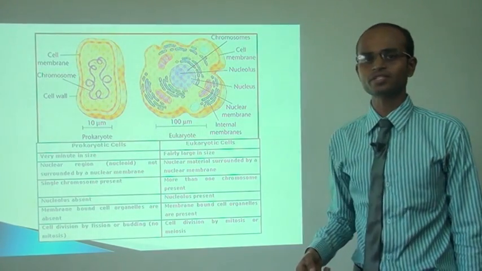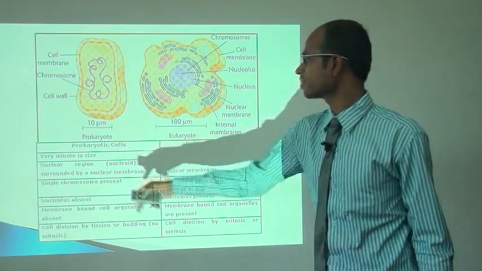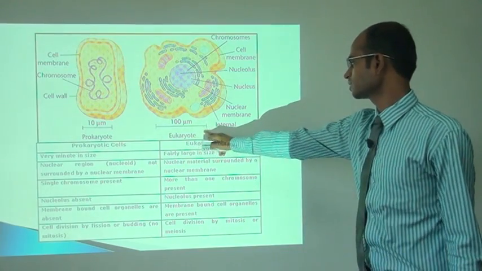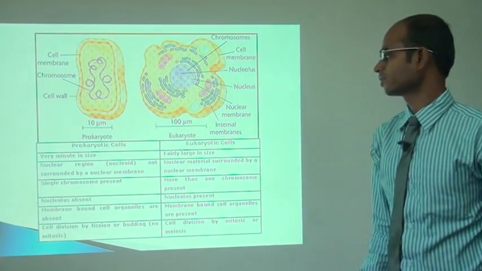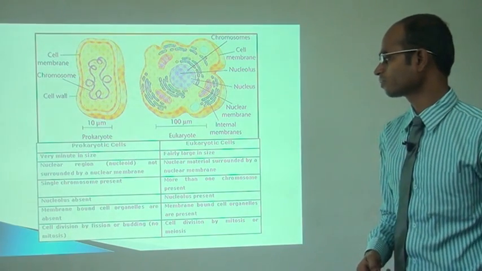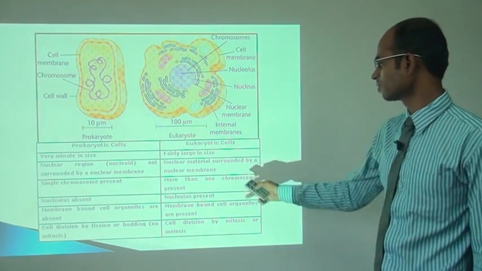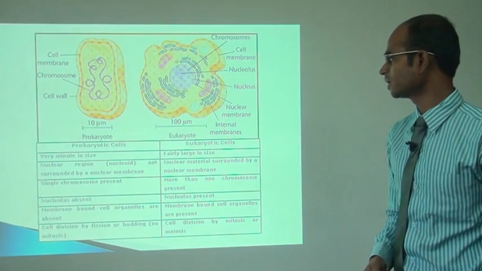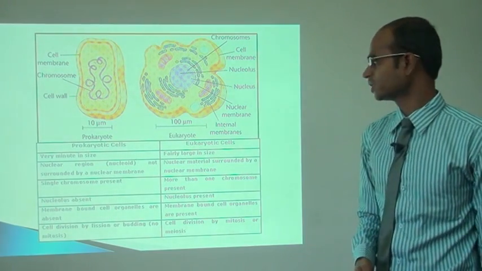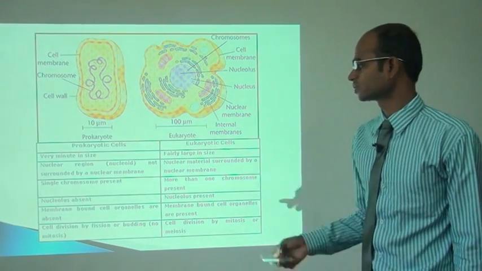Now what is the difference between prokaryote cells and eukaryote cells? The prokaryote cell is very minute in size, whereas eukaryotes are larger in size as compared to prokaryotes. The nuclear region is not surrounded by a nuclear membrane in prokaryotes, whereas nuclear material is surrounded by a nuclear membrane in eukaryotes. Prokaryotes have a single chromosome, whereas more than one chromosome is present in eukaryotes.